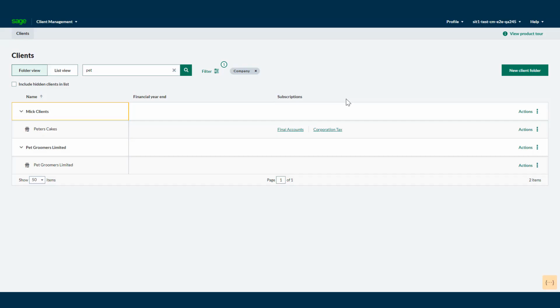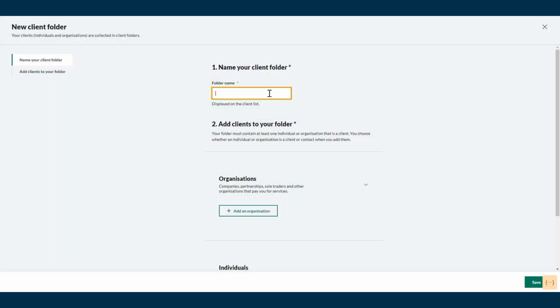The first action for all new users is to add their first client folder. That allows you to group related organizations, individuals, and contacts into one place. To do this, click New Client Folder and give it a name.